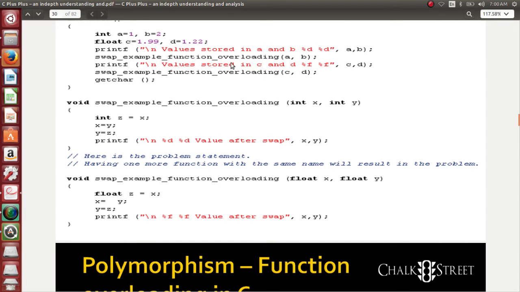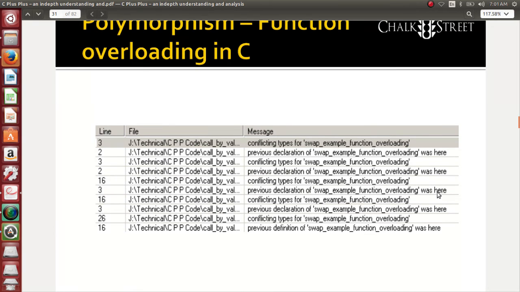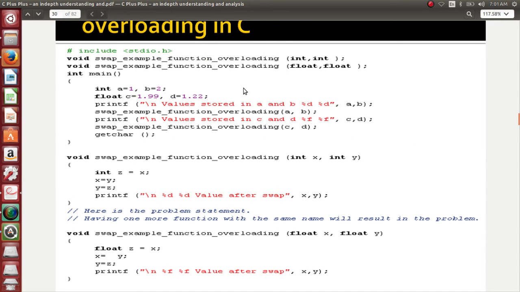So now I pass a and b to this. This should be caught here. C and d, this should be caught here. But this won't work that way as we expect. Previous declaration of swap example function overloading was found. Conflicting types of swap function overloading. So it understands that we have tried to redefine or redeclare the functions that we are using in the code, which is illegal. So in C programming, you cannot use the same function name multiple times. You will have to name it with a different name each and every time.